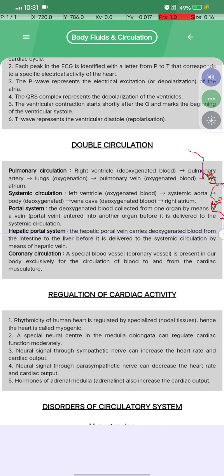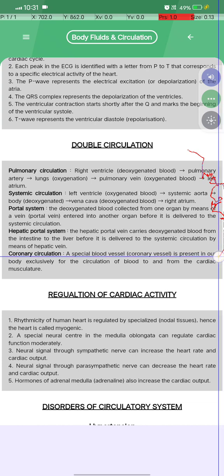Hepatic portal system, what is it? Hepatic portal veins carry deoxygenated blood from the intestine to the liver before it is delivered to the systemic circulation by means of the hepatic veins.